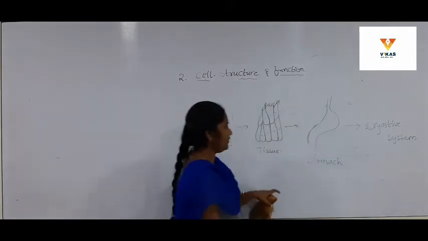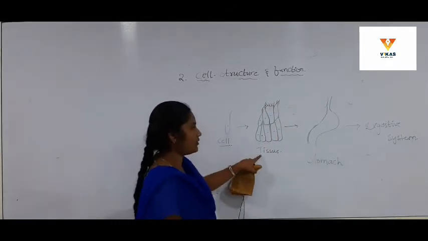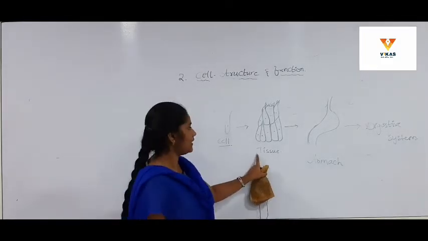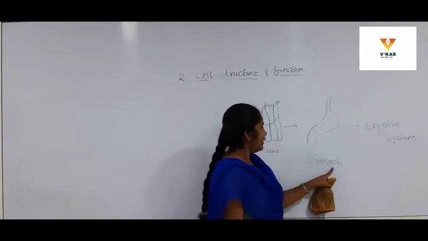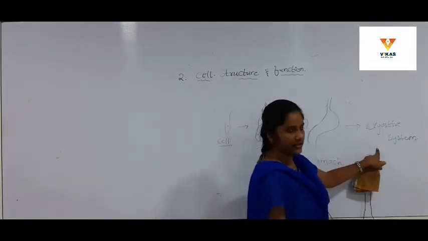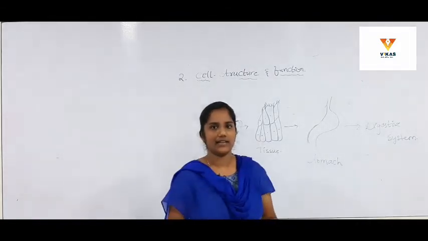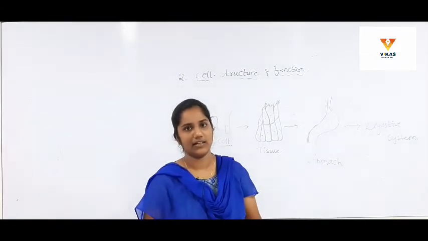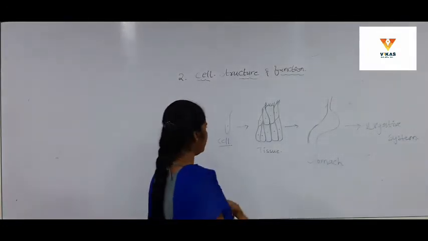For example, in the digestive system, the cells of the digestive system together form the tissues of the digestive system, tissues together form the stomach, and the stomach leads to the digestive system. In this way we carry out all our biological actions like excretion, respiration, digestion or nutrition, etc.